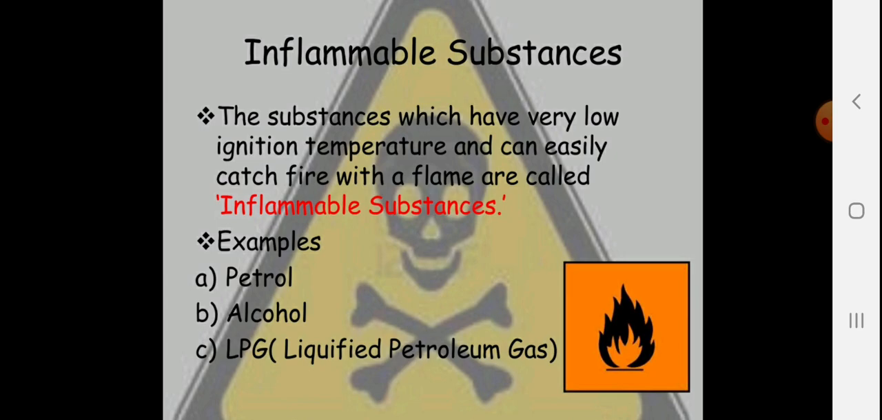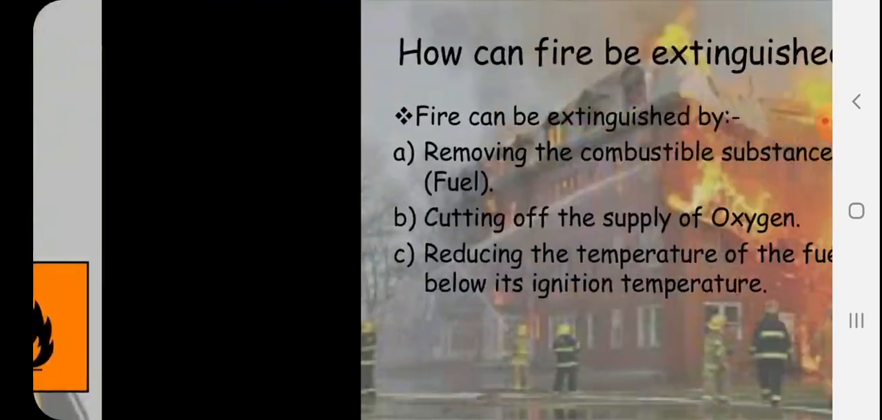Inflammable substances. The substances which have a very low ignition temperature and can easily catch fire with a flame are called inflammable substances. Examples are petrol, alcohol and liquefied petroleum gas.